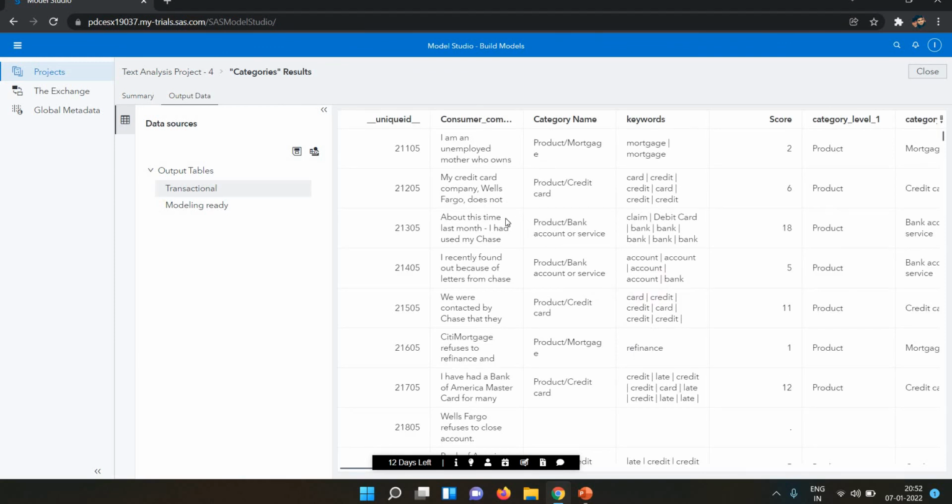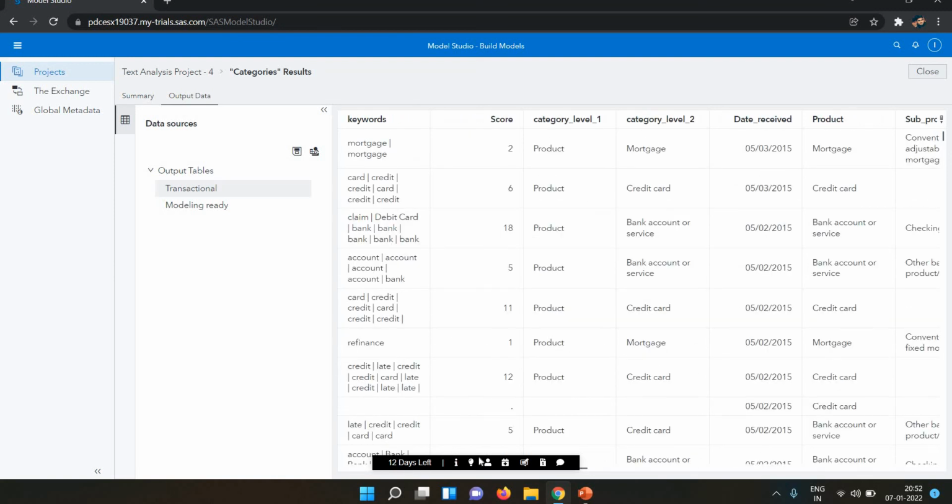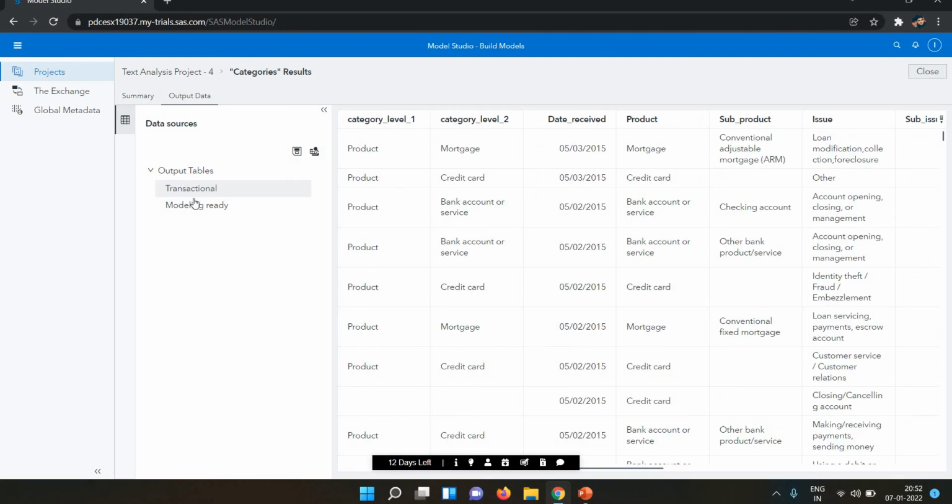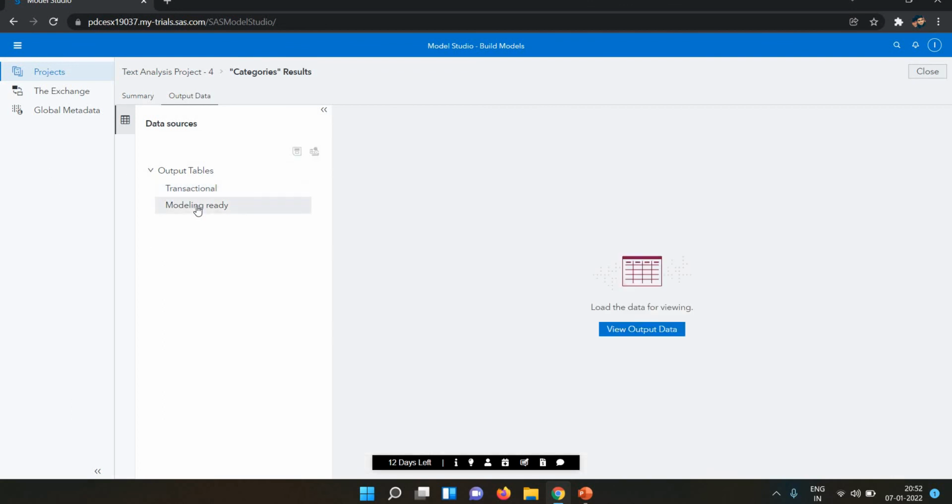Now you can see we have the output here. And this is my modeling ready data. This is the transpose of my transactional data, nothing else.